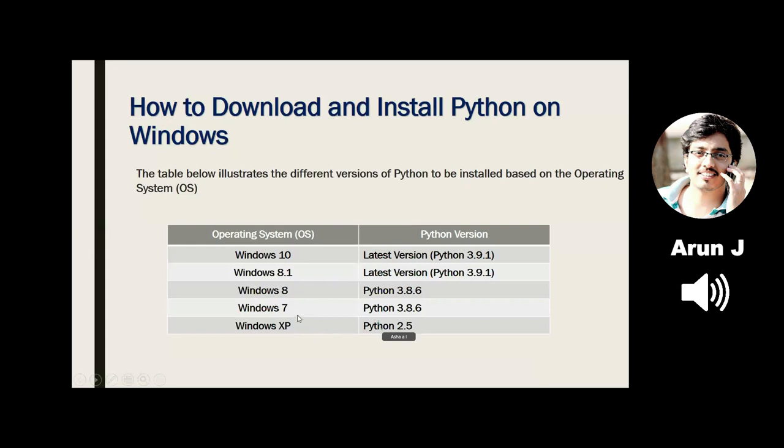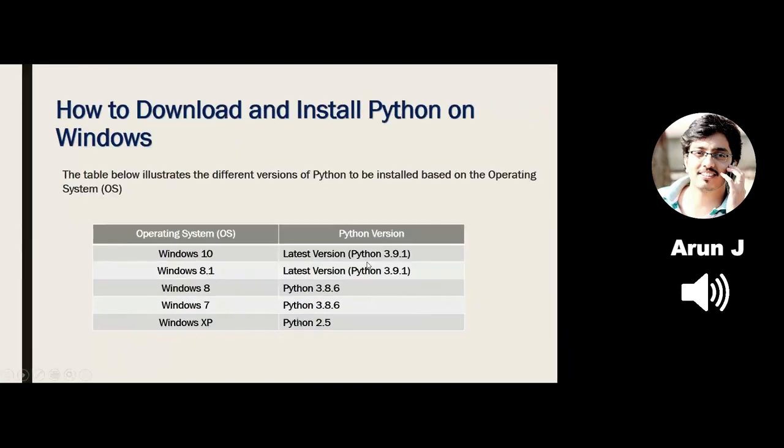If I have Windows 7 or Windows 8, then I have to go for Python 3.8.6. If you have Windows 10 or Windows 8.1, then the latest version of Python has to be downloaded.